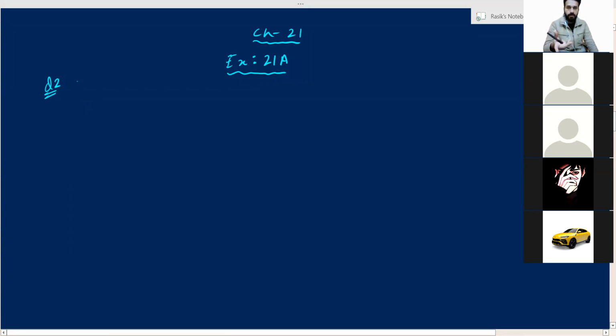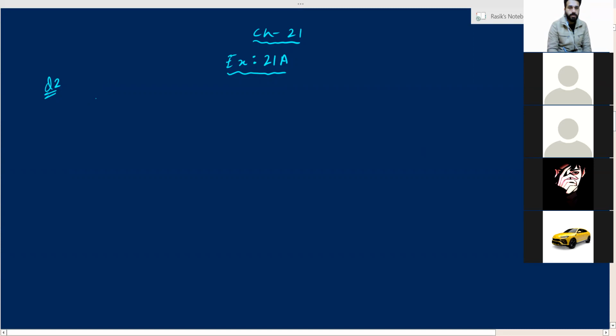The first time when it was thrown, the number 5 appeared. The second time when it was thrown, the number 2 came. Then 1, then 3, then 4, then 4, then 6, then 6, then 5, then 6, and then 2, and so on. The numbers kept on coming like this. Now we have to arrange this data in the form of a table. We have to make a frequency table for this. Very easy thing to do.